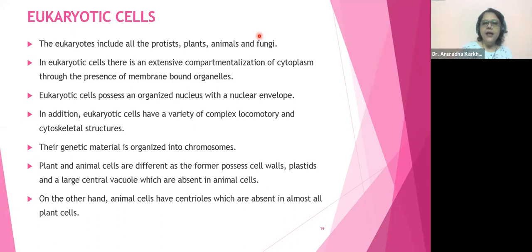Okay? In addition, eukaryotic cells have a variety of complex locomotory and cytoskeletal structures. I have not come to that yet. Have I come to endonuclear? No, I have not come across that word. Once I come, I'll tell you. So here I'm talking about what? In addition, eukaryotic cells have very complex locomotory and cytoskeletal structures. Locomotory, you understood the word? To locomote means to move from one position to another. So we have locomotory structures and cytoskeletal structures. Now what is this cytoskeletal?